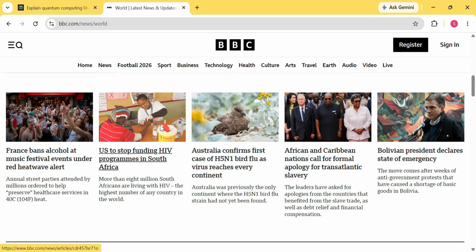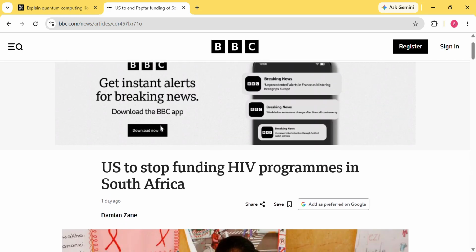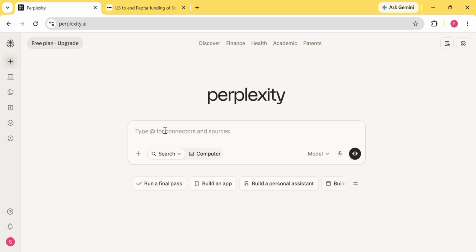The third thing is summarizing long articles. Here I'm opening a BBC News article and copying its URL, paste the link into Perplexity, and ask for a summary in 5 bullet points.